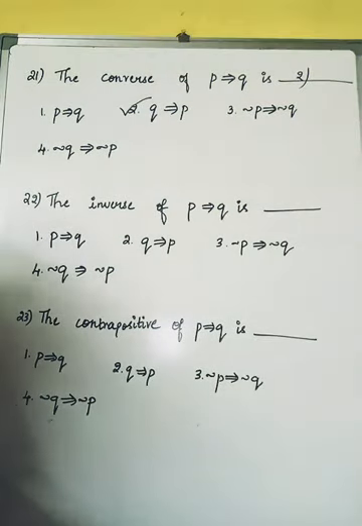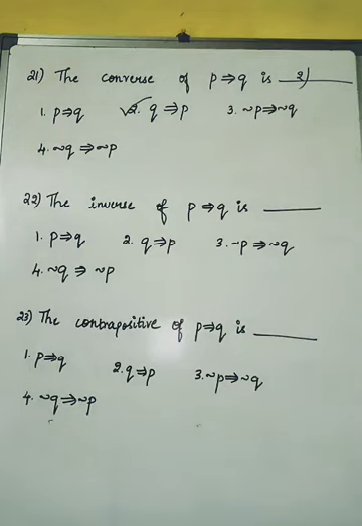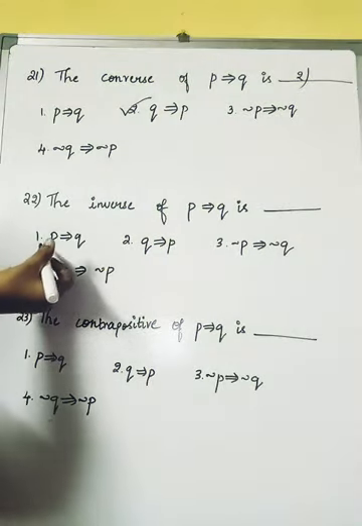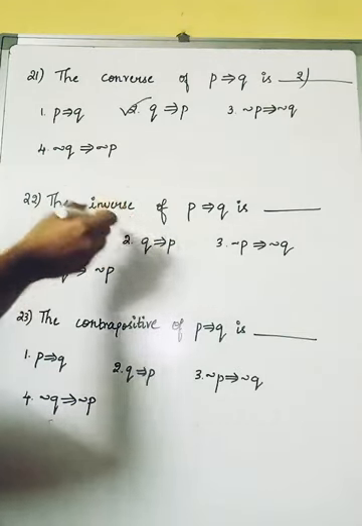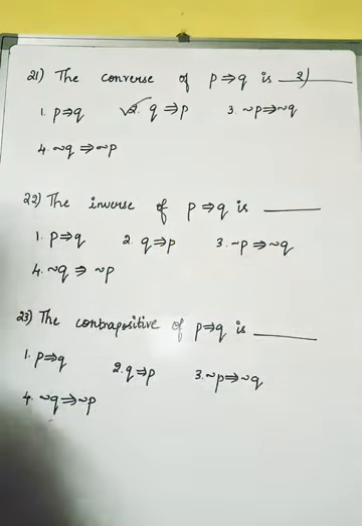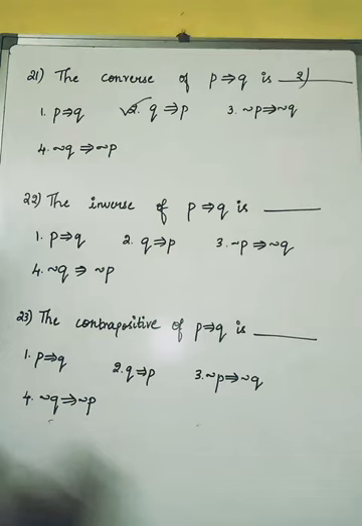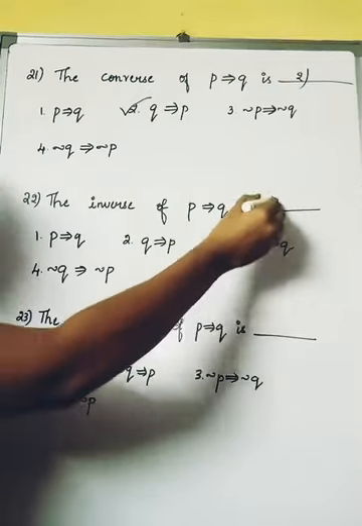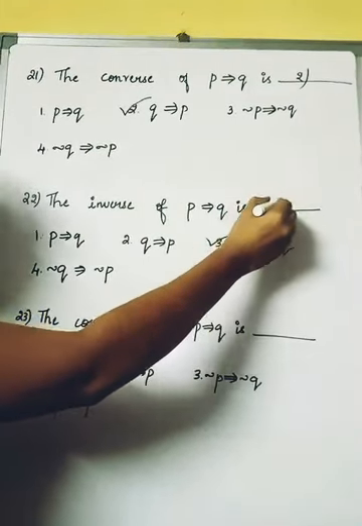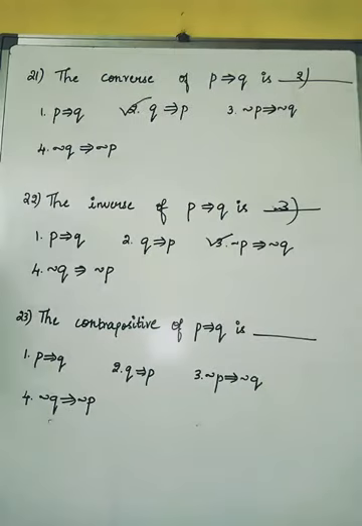Is it clear students? Now let us move on with the inverse. The inverse of P implies Q. Just now I said, inverse is nothing but the negation of P as well as the negation of Q. So here it is P implies Q, Q implies P. The inverse is negation of P implies negation of Q. The components will remain as they are. Only we are going to apply the negation for both the components, that is P and Q. So which will be the right answer? It is nothing but the third option. Hope it is clear for you students.